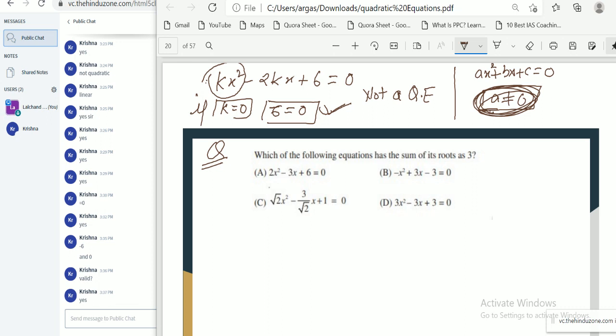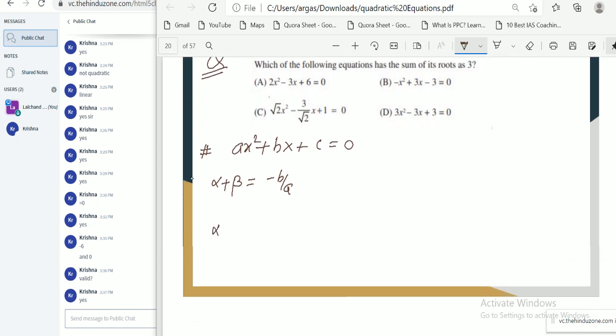If you remember how to calculate sum of roots and product of roots for a quadratic equation, we have discussed all those things in the polynomial chapter. If we have quadratic equation ax square plus bx plus c equal to 0, sum of roots alpha plus beta, what is the value? Minus b by a. Product of roots alpha into beta is c by a.